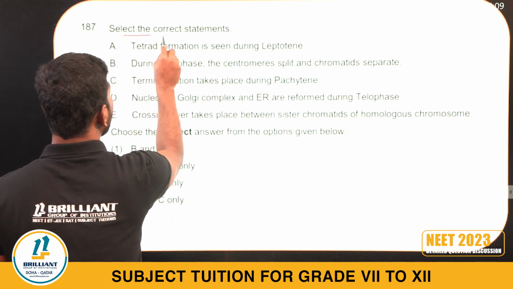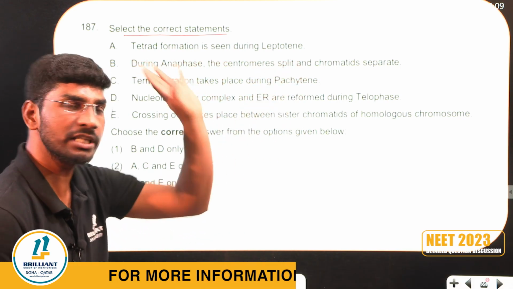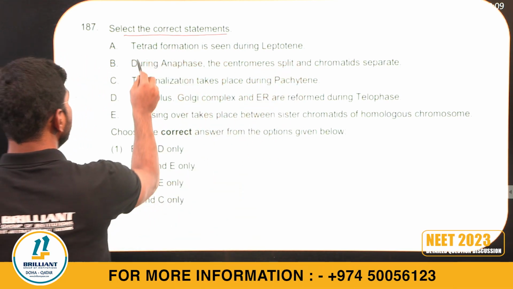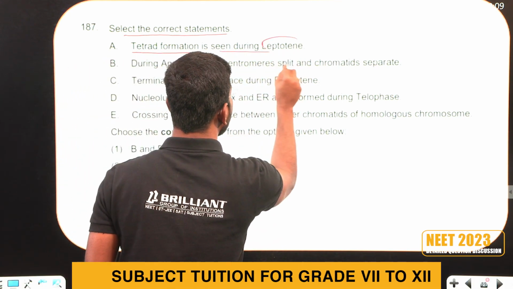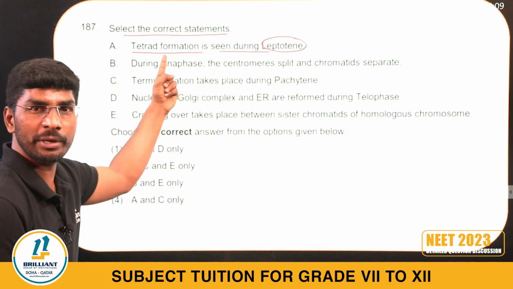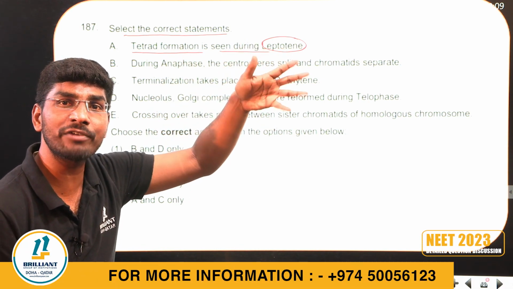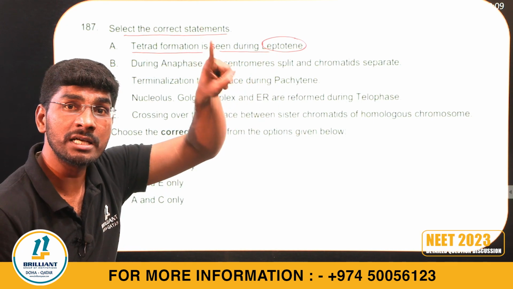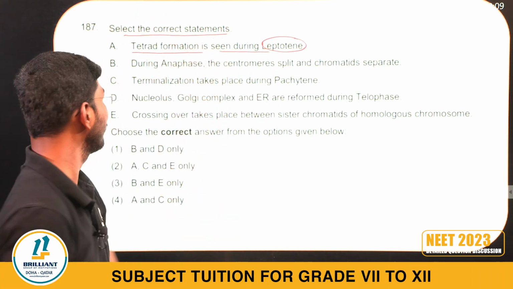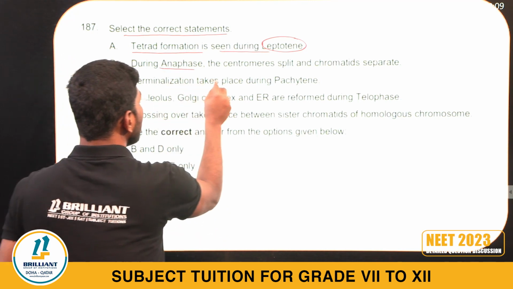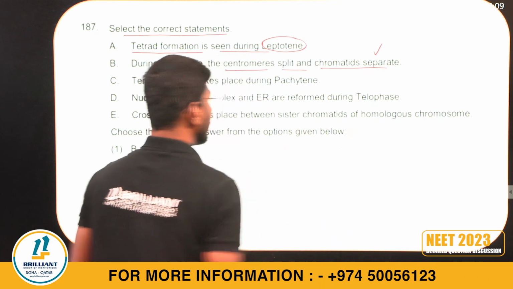187th question. Select the correct statements. Cell cycle, cell division chapter. Tetrad formation seen in the leptotene. In the leptotene, tetrad formation is not seen. Tetrad is seen in zygotene, pachytene. During anaphase, the centromere splits and chromatids separate. Correct statement.